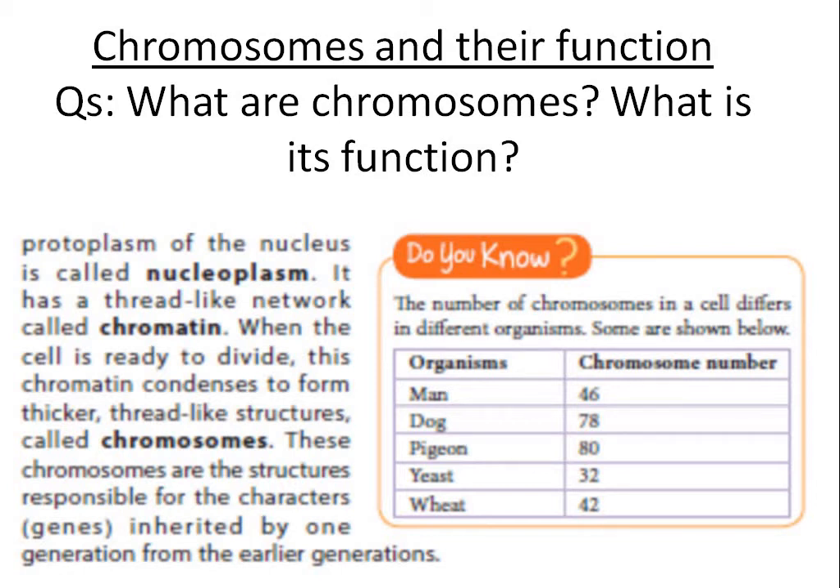So how many chromosomes do we have in our cell? It is written here. The number of chromosomes in a cell differs in different organisms. All organisms do not have the same number of chromosomes. Organisms differ in the number of chromosomes in their cell. Some are shown here. Man has 46 chromosomes. Man, human beings, we have how many chromosomes? 46 chromosomes in each cell, not in total. Each cell has 46 chromosomes.